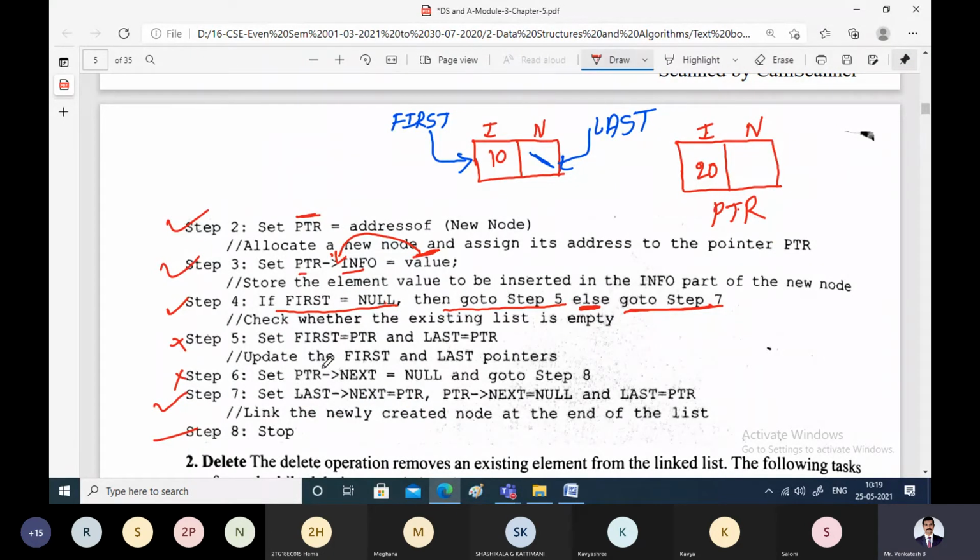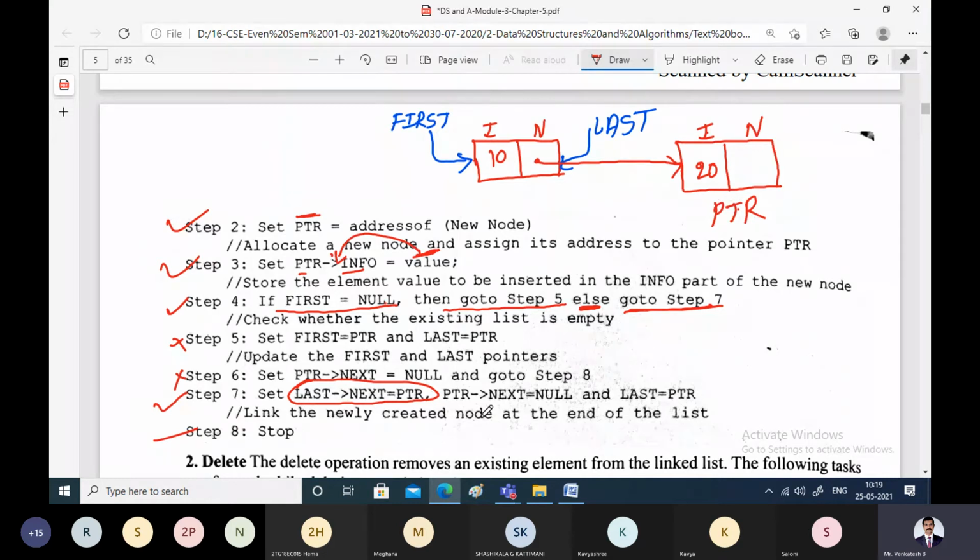The impact of this statement. What is that? This statement: last pointer next equal to PTR. So what is last? Last is pointing to this node. That means the next field of the last node should be made to point to PTR. Now this will point to PTR, because we are attaching this.